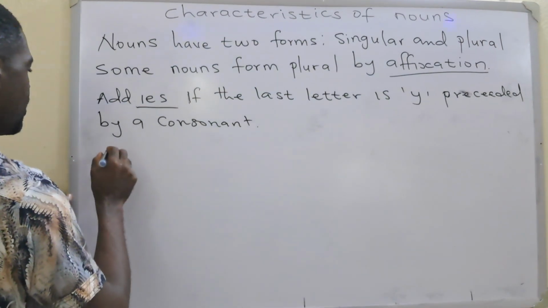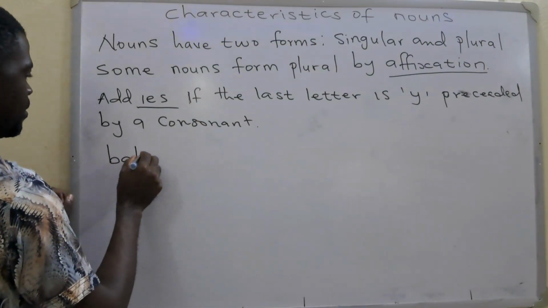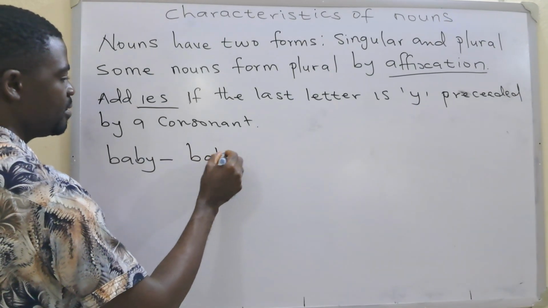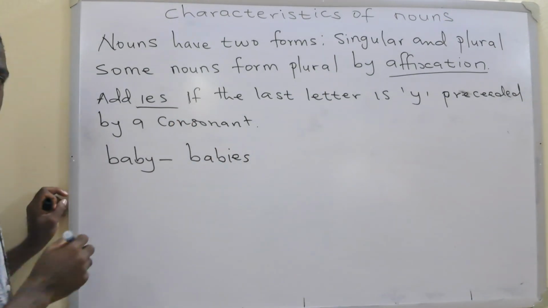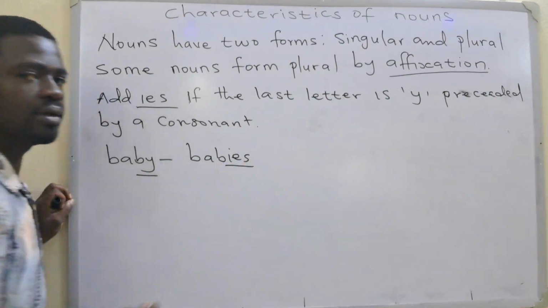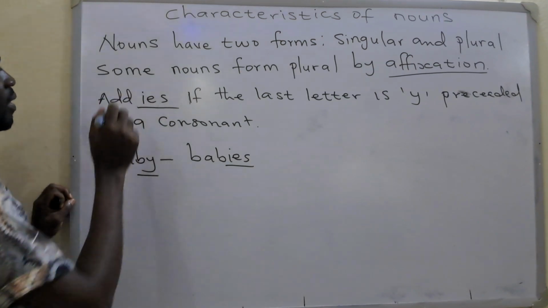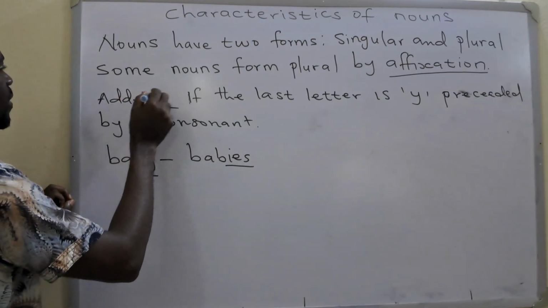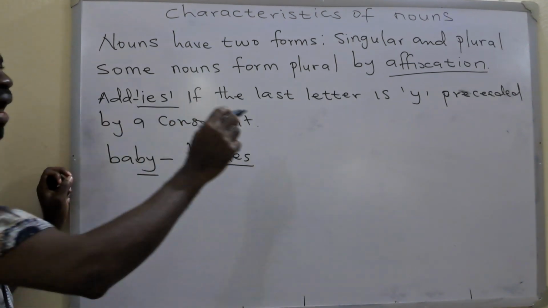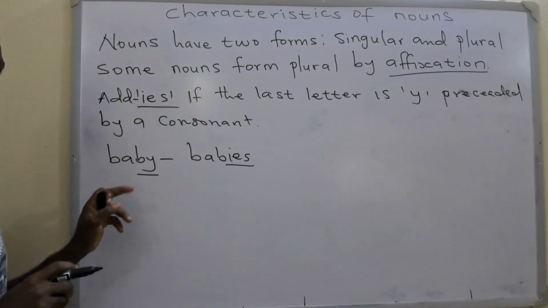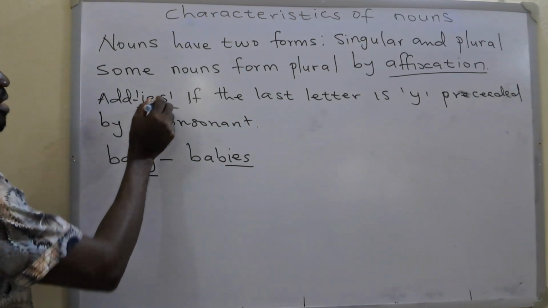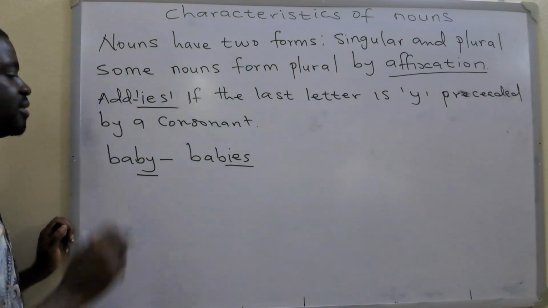For example, baby becomes babies. Now you will notice that the Y completely disappears here. So the Y becomes your I. If the Y is preceded by a consonant, then you delete the Y, make it I, and then you add ES. So you have IES.